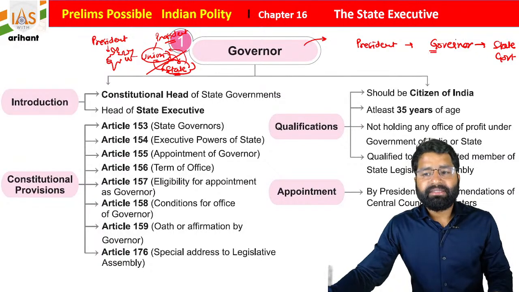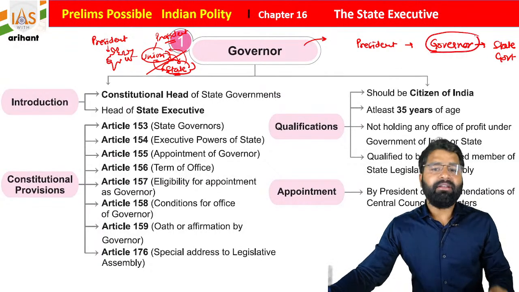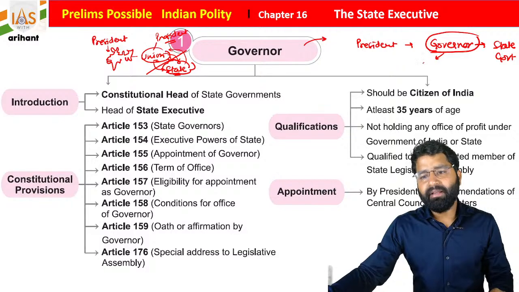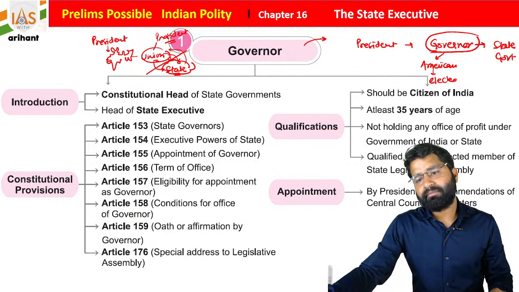Now this person may be chosen in two ways. In the American system, he is elected. In the Canadian system, he is nominated.